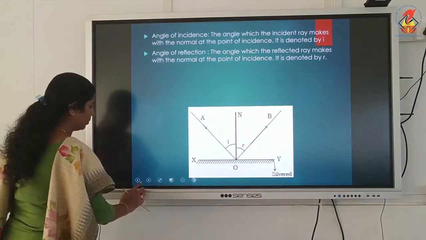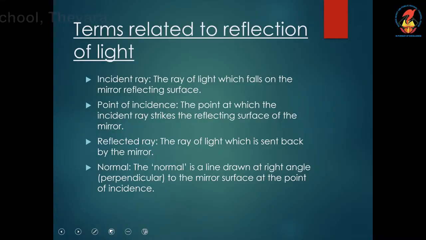So, incident ray, the ray which falls on the mirror. Then, point of incidence, where the incident ray meets the reflecting surface. At which point? That point is known as a point of incidence. From there, the ray will be reflected back. That is known as a reflected ray.